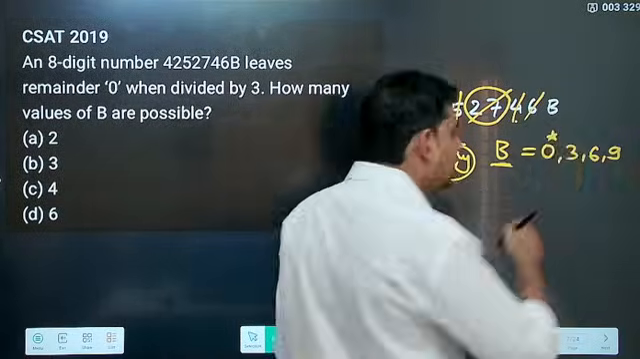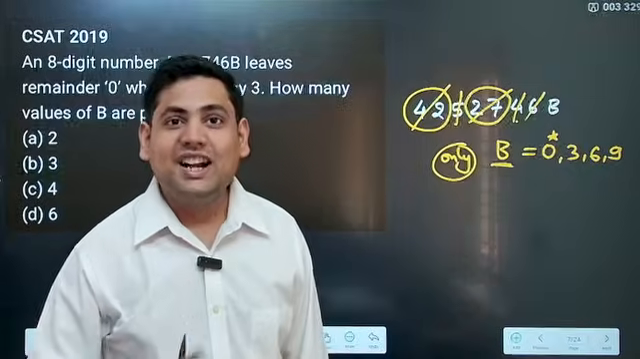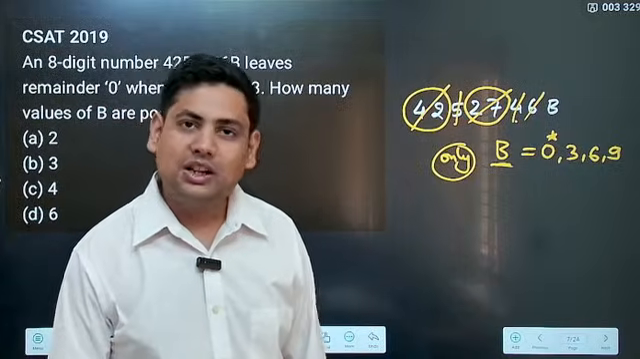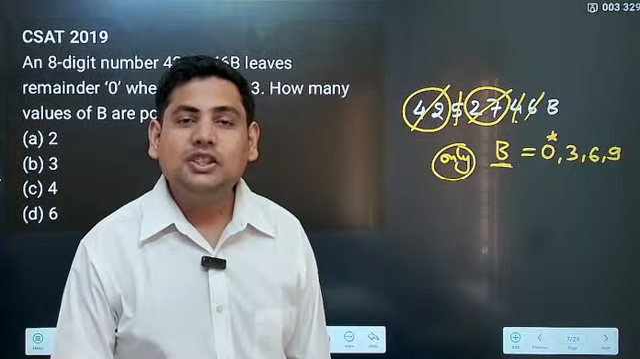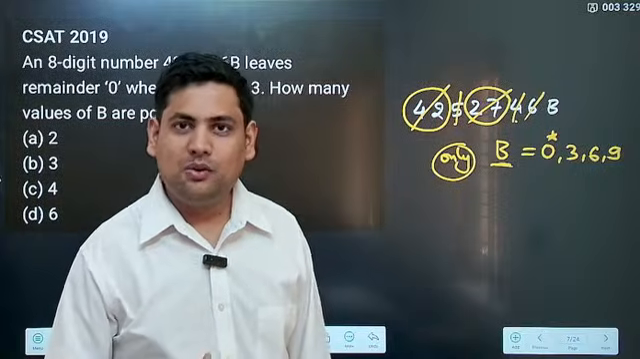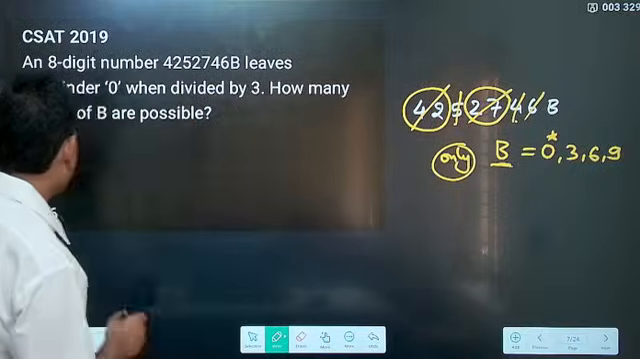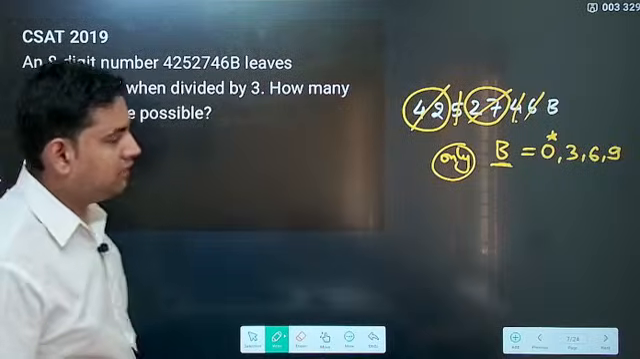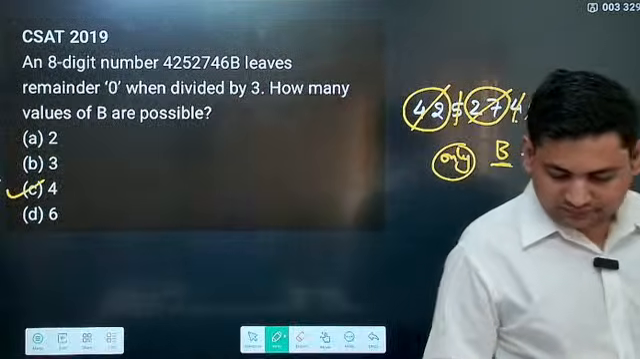0 is also a single digit number that is a multiple of 3 or completely divisible by 3. 0 by 3 is what? 0. Complete whole number you get. So how many possible values? There are 4 possible values, 0, 3, 6, 9.